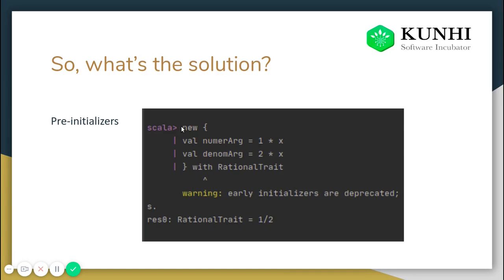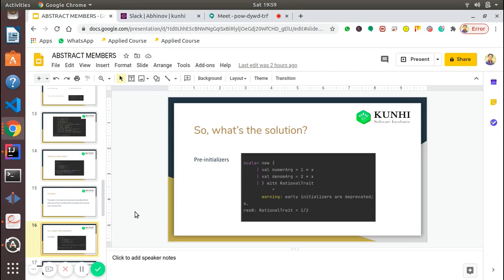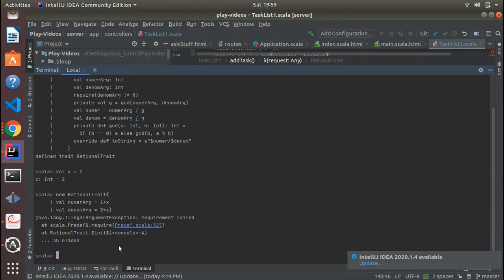We just have to change the syntax a bit. It will be the exact same thing, but it will not be new rational trait. It will be only new.